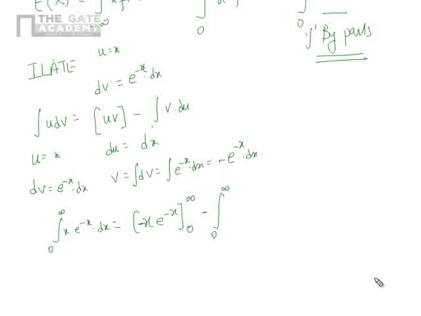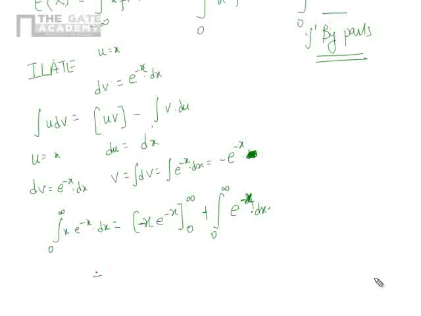This minus can be brought outside and written as e power minus x. I'm sorry, dx will come here; e power minus x only will be there, e power minus x into v du. Du is dx. Clear? E power minus x dx. Clear? Okay. So when we substitute the limit, what will we get?